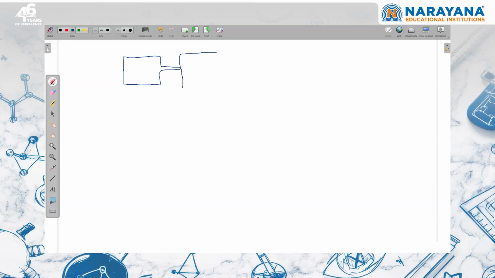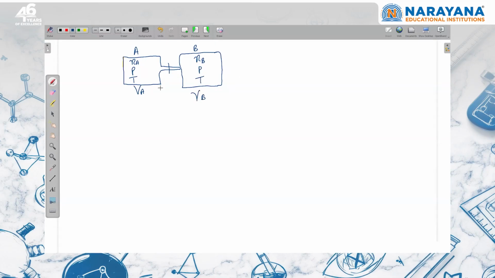So the gas in this container is gas A. The number of moles of this gas is Na. It is present at pressure P and temperature T, right? The volume of this container may be anything. It can be Va, right? Here B gas is there. Number of moles of this gas is Nb. Pressure is the same, that is P, and temperature is T. Volume can be anything, Vb. You can calculate volume by using the ideal gas equation.